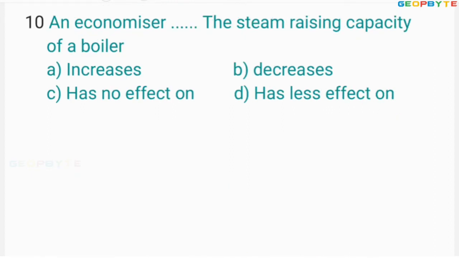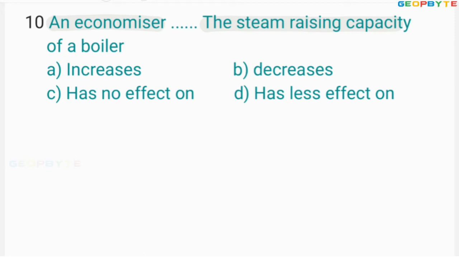Look at the 10th problem. An economizer dash the steam raising capacity. You know, economizer is used for increasing the temperature of the feed water by utilizing the heat energy present in the waste gases.